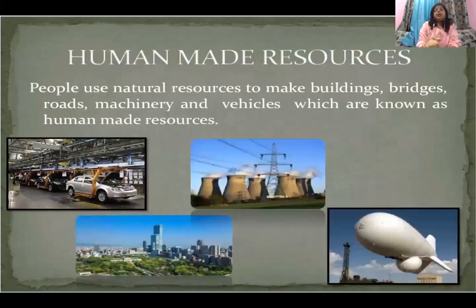Let us see the second kind of resources, which we discussed in the beginning. I told you that these resources are classified into three groups: the natural resources, the human-made resources, and the human resources. So first, we have discussed the classification, that is natural resources. Second, I am going to discuss with you is human-made resources. So people use natural resources to make human-made resources.